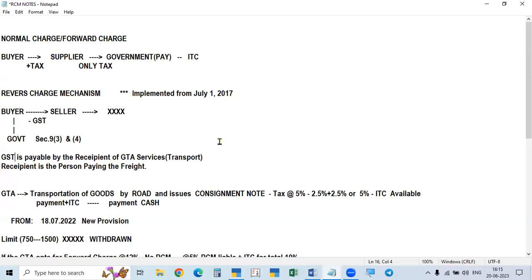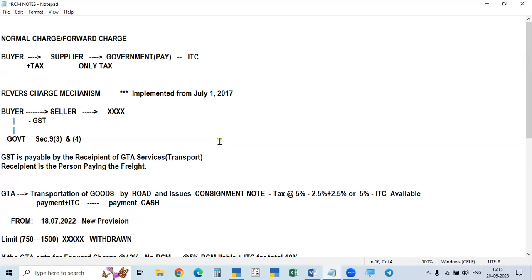But recipient of service means of the transport service. Recipient means not necessarily the person really receiving the goods, but the person who pays the freight. So the tax is paid on freight only. So the person who is paying the freight has to pay the GST under reverse charge mechanism.